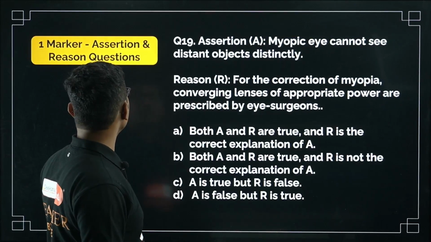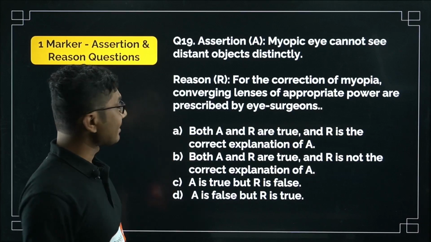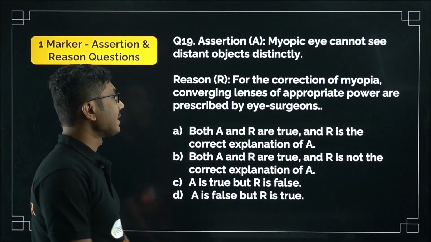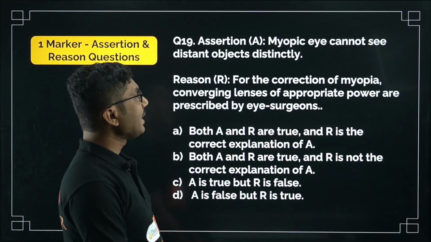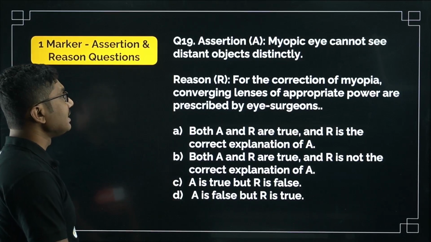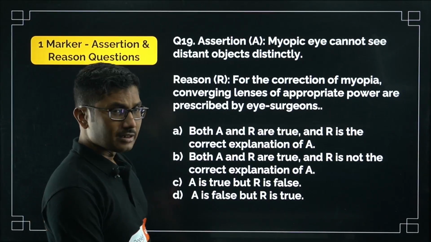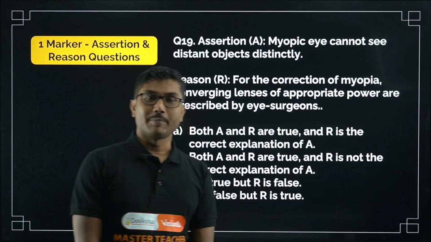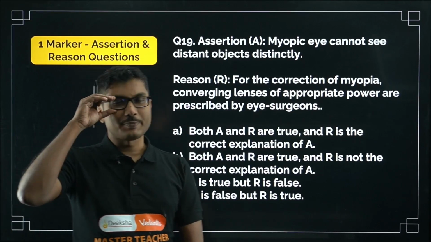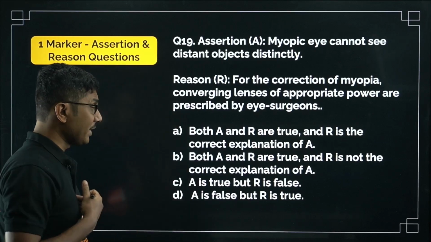Now question number 19, this is an assertion and reason based question. So what is the assertion? It says a myopic eye cannot see distant objects distinctly. So myopic eye, people like me wearing specs, I am suffering from myopia.